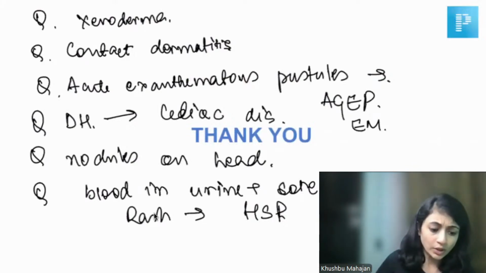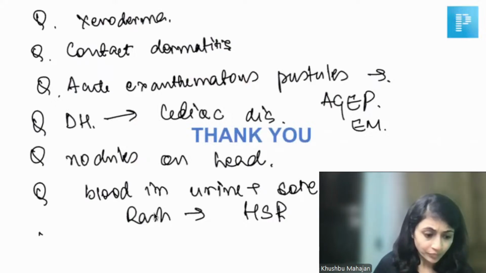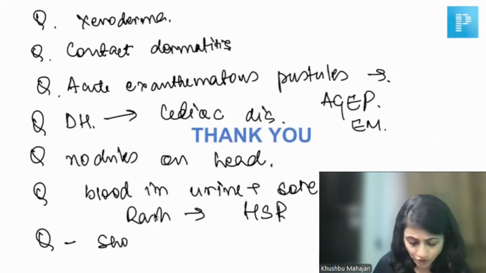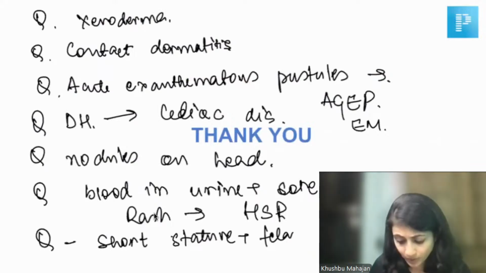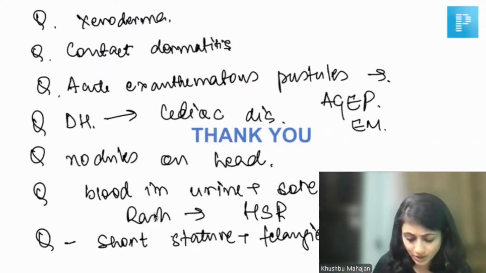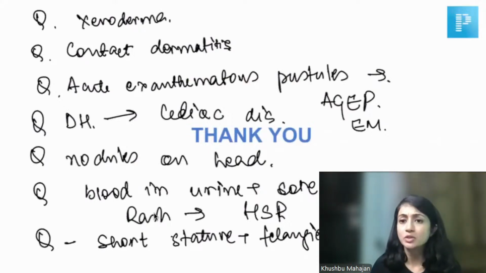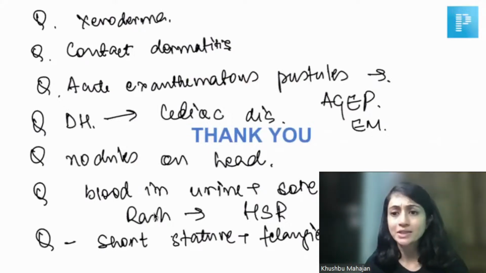Okay. So if there was something like short stature, telangiectasias, malignancy, then Bloom syndrome can be the answer, because Bloom syndrome is associated with a nucleotide excision repair defect.